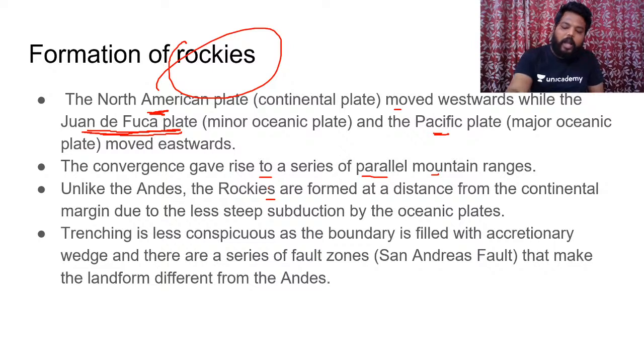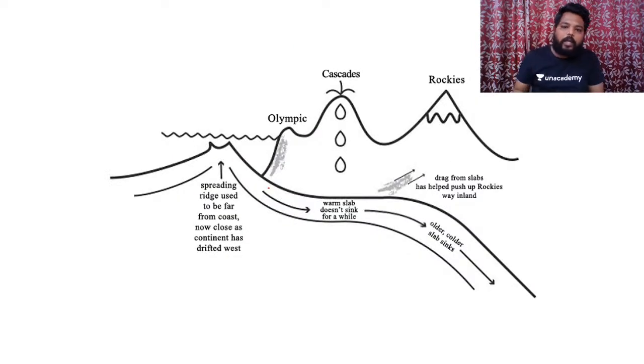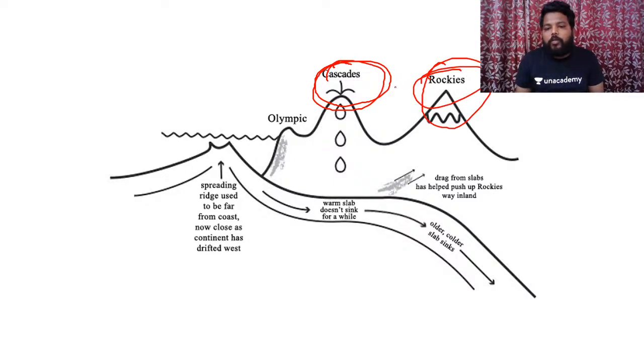And in this zone itself, we have the San Andreas fault. And you can see this particular region coming under the subduction zone will result in the formation of the Cascades. Cascades are nothing but a group of mountain ranges. If you see in North America, apart from the Rockies, you will also see some of the major coastal mountain ranges like the Cascade Range, Sierra Nevada Range, Coast Range. So you will find many other mountain ranges apart from the Rockies. Done. So this combination of different mountain ranges apart from the continental arcs are called the Cascades, which are associated with that. Clear?